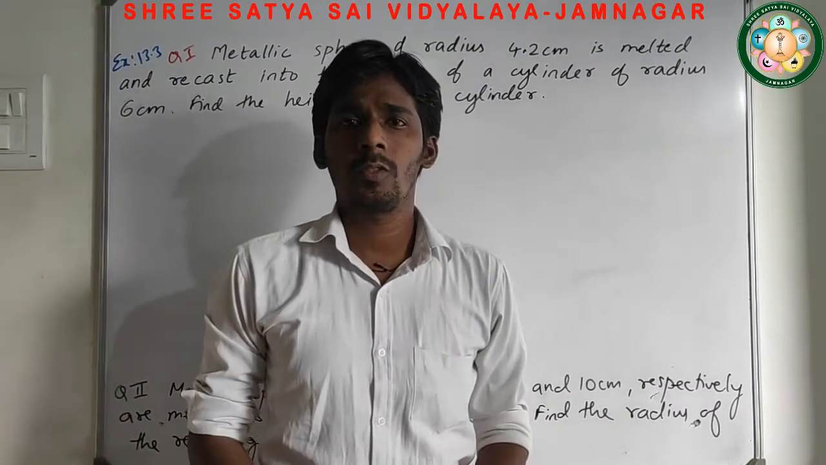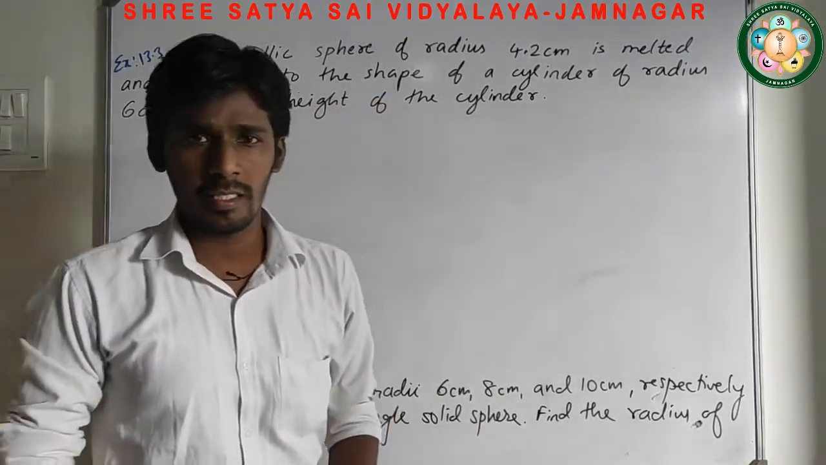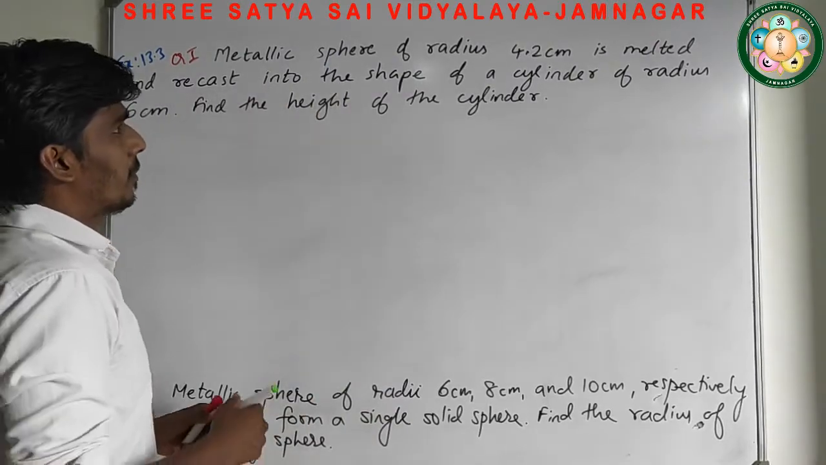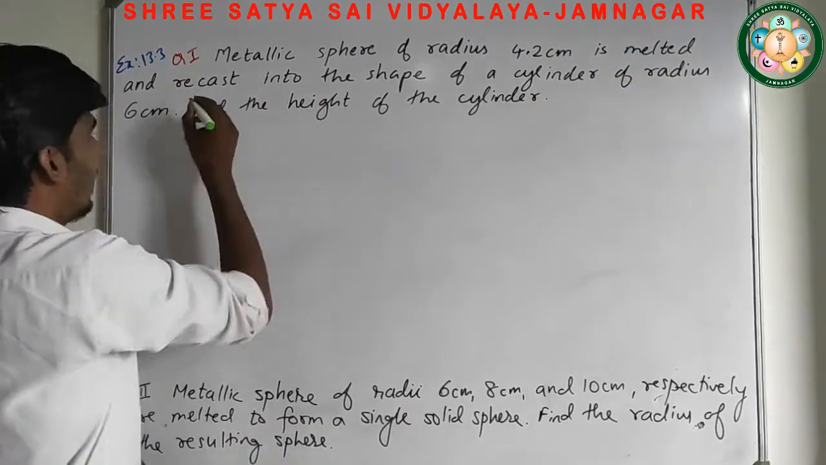Salam everyone. Today we will start exercise 13.3 sums of chapter 13. Let's start with the first question. A metallic sphere of radius 4.2 cm is melted and recast.